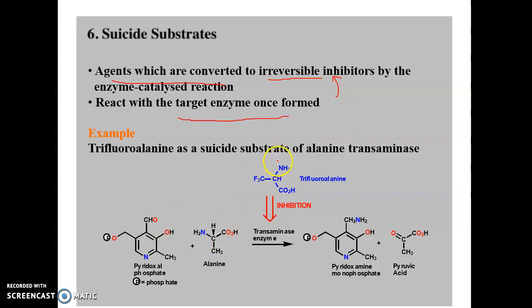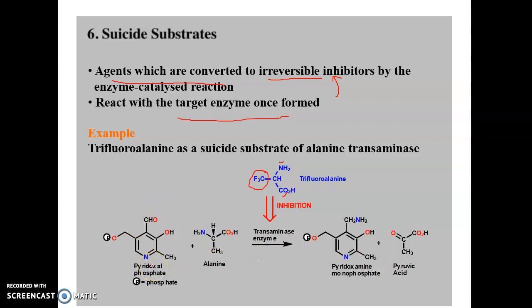This is trifluoroalanine. The amino group and carboxylic group are there, and it is substituted with 3 fluorine atoms. Otherwise it is alanine only, trifluoroalanine. Then this is pyridoxal phosphate and this one is alanine. This complete reaction is a simple transamination reaction.